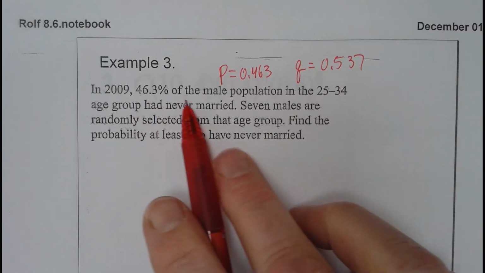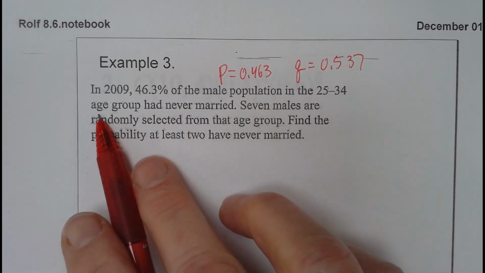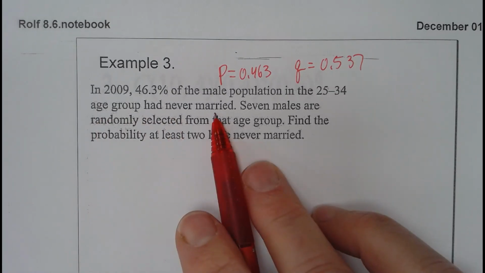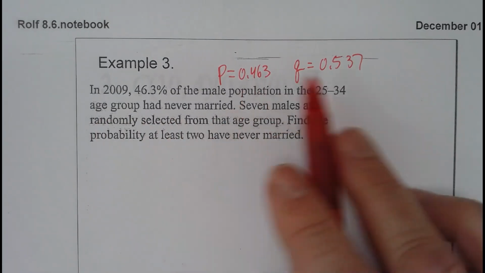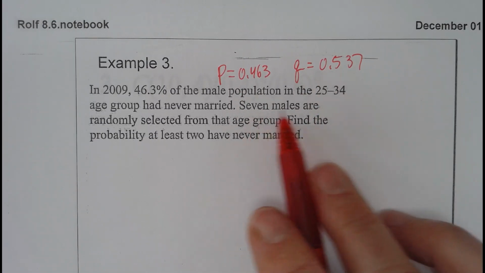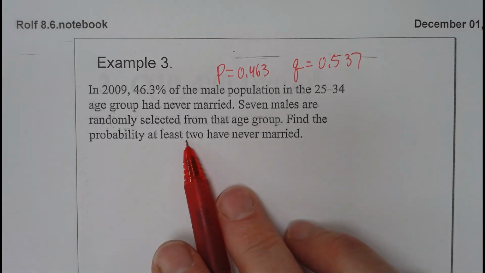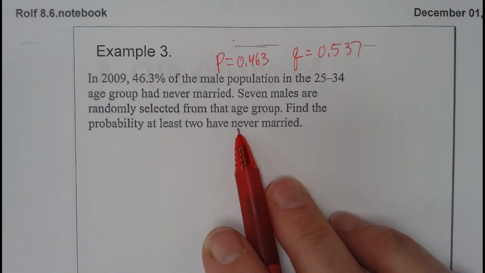So 46.3% of the male population, 25 to 34 group, had never married. Oh, so these are the never married people, and these are the married people. Okay, 7 males are randomly selected from that age group. Find the probability that at least 2 have never been married.